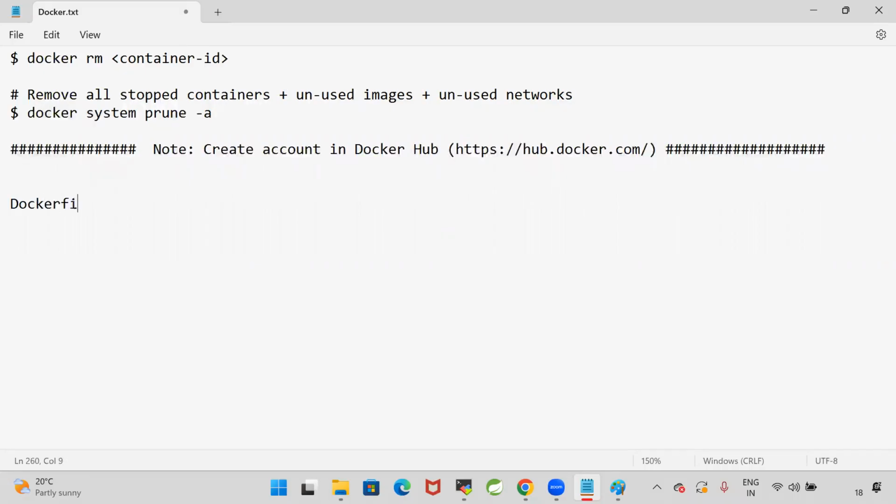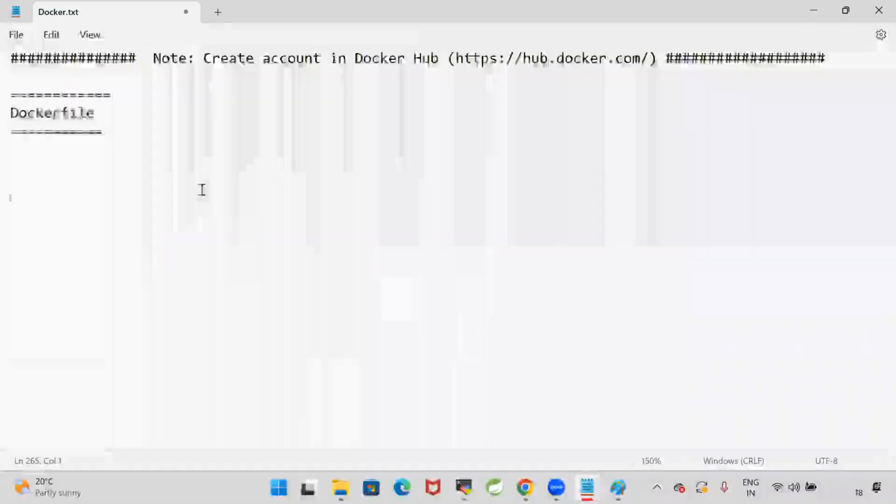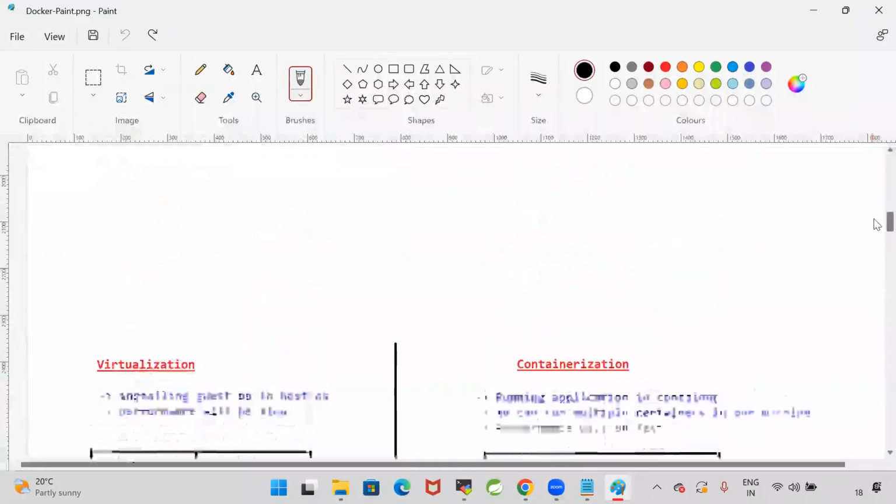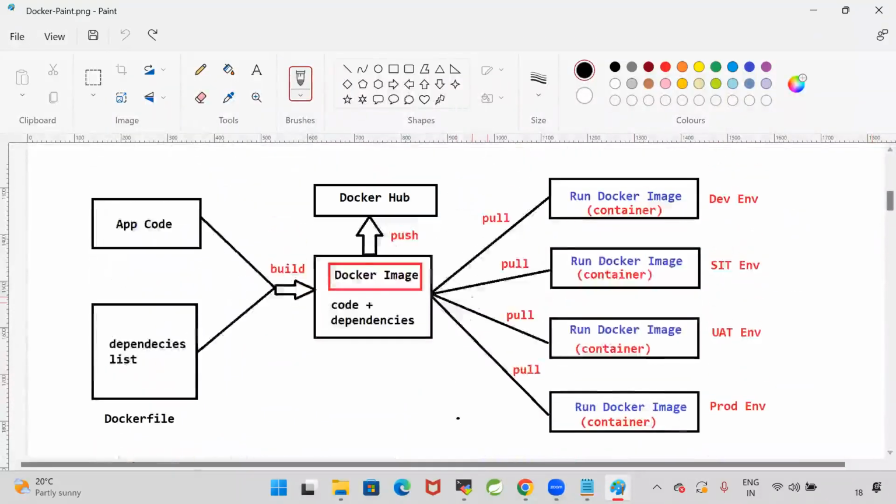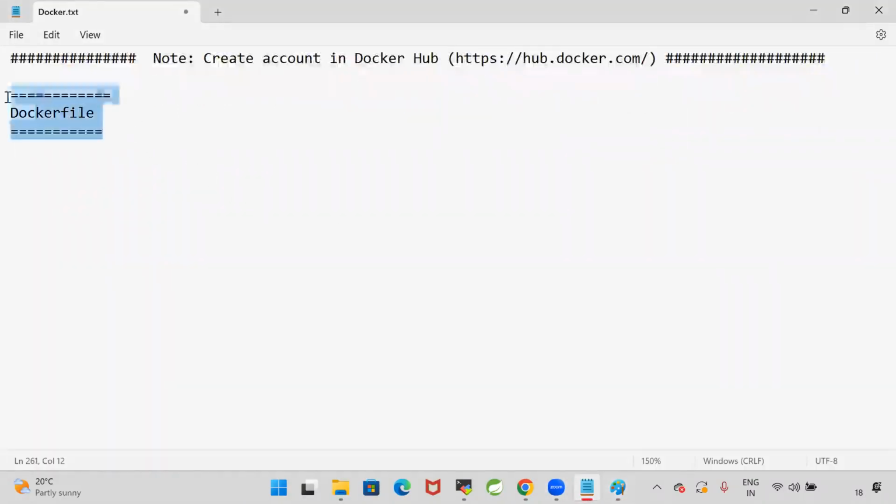Docker file. This is very, very important, guys. In the interview, if you are attending an online interview, they will ask you to share your screen and write the Docker file. So Docker file is very, very important. In order to create your Docker image, a Docker file is mandatory. Without the Docker file, we cannot create the Docker image, right? So let's try to understand what the Docker file is and how to write our Docker file for different applications.